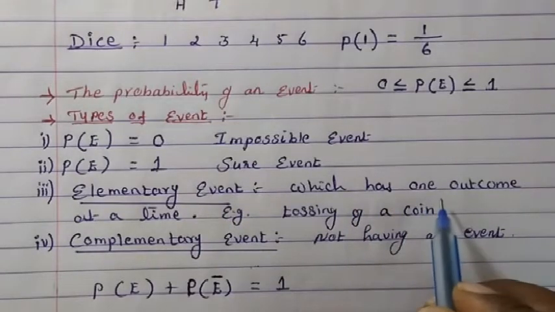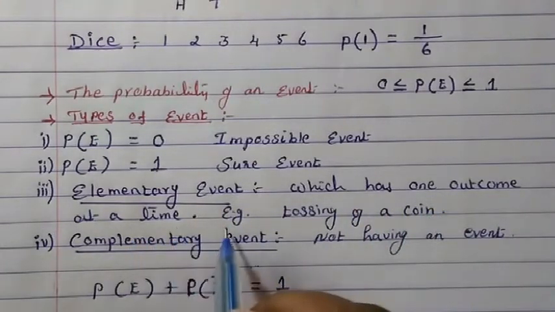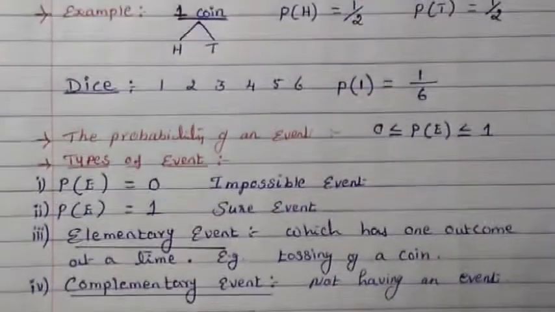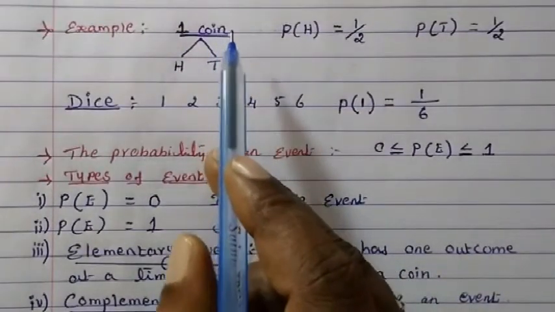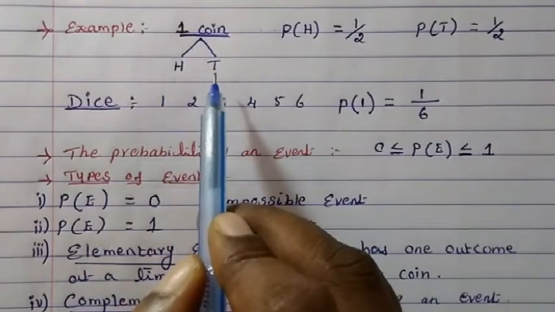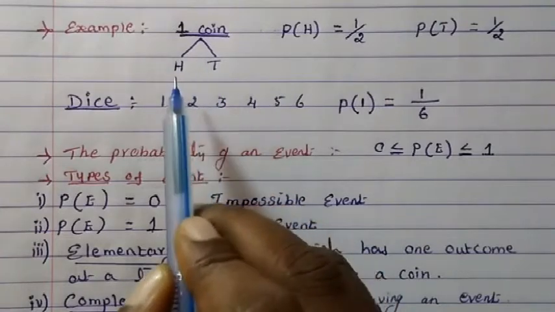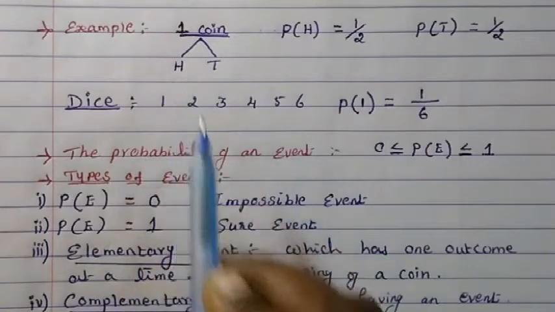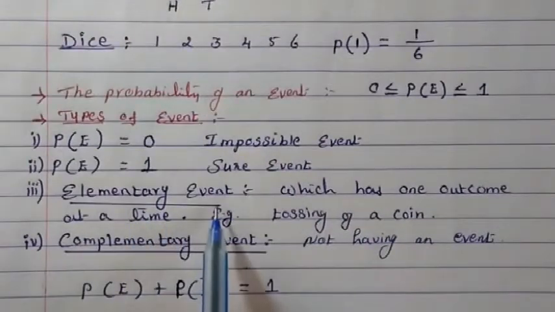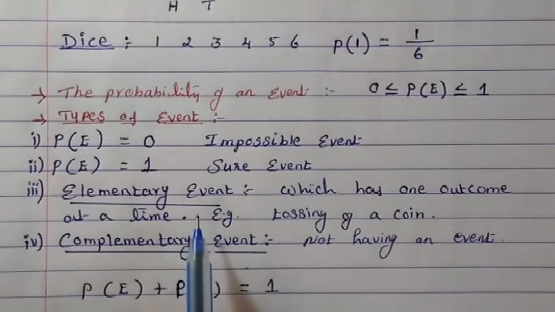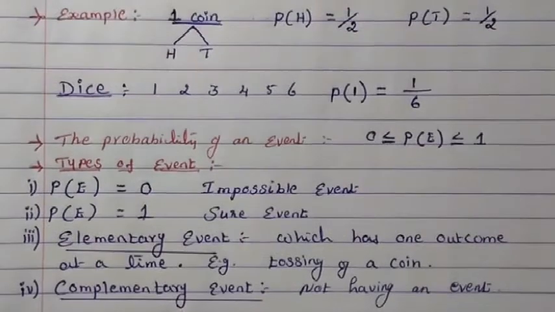Elementary event means which has one outcome at a time. Example, tossing of a coin. If we toss one coin at a time, either you will get head or you will get tail. You will not get both. So either head or tail. Any one thing will take place at a time. So that is called elementary event.